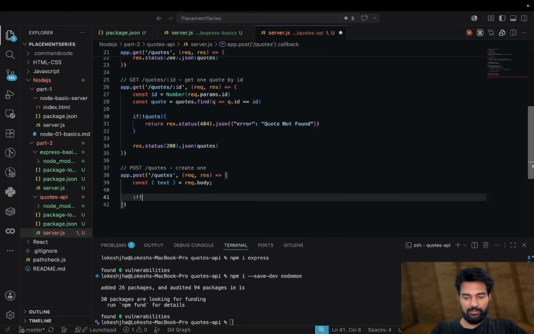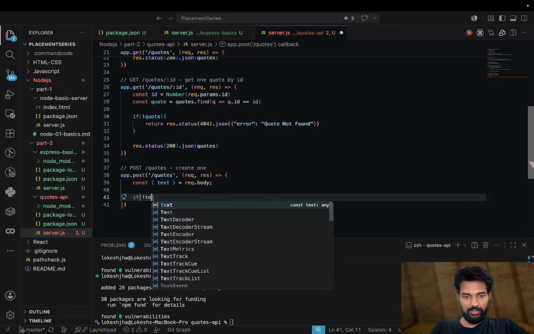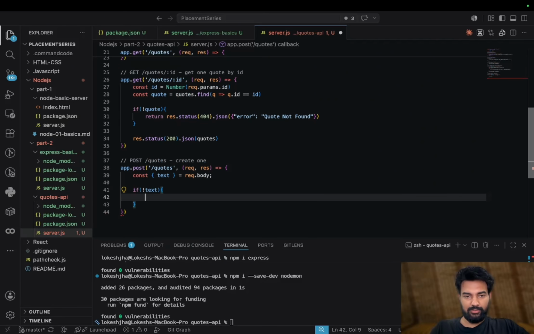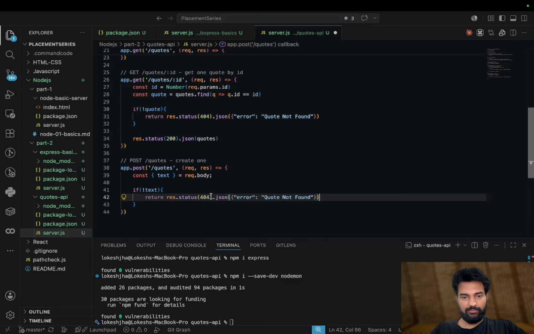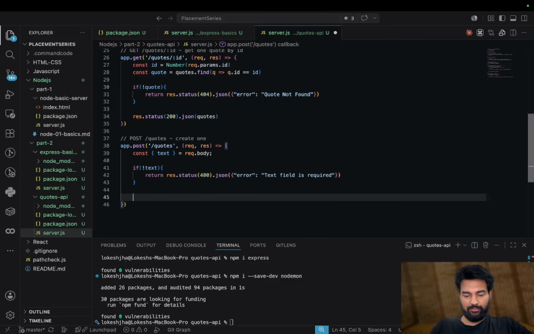In case you forgot to add text, then we need to send something like 400, which is not found, error, text not found, or we can say text field is required.